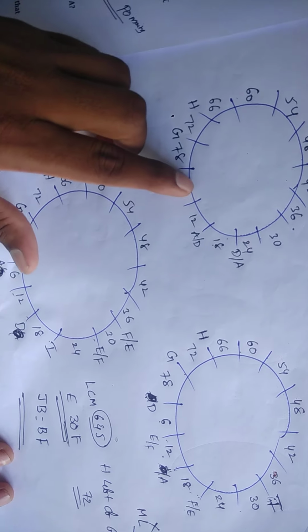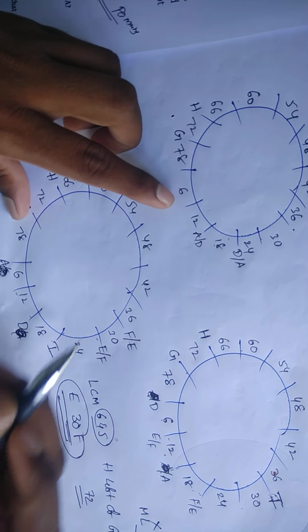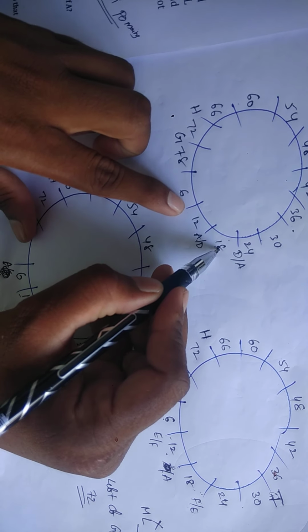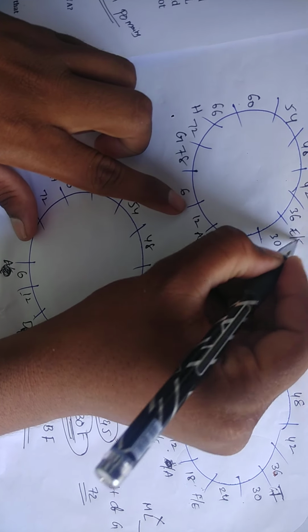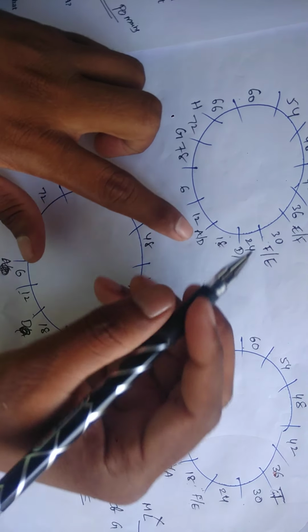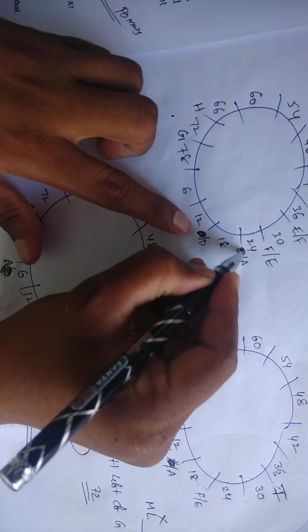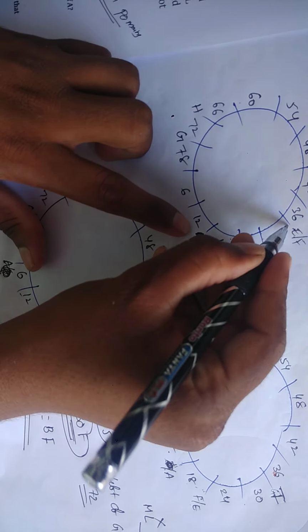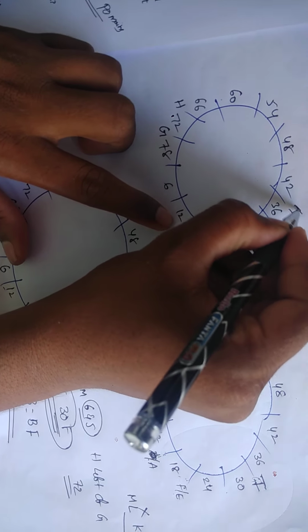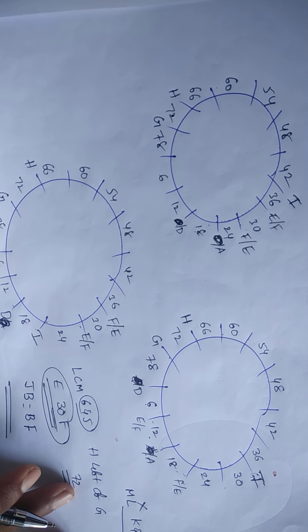Next, friends, check here. In this case, distance between E and F is 30. Distance between E and F is 30 means here 12, 18, no chance. Then this is the only possibility for F or E or E or F. Now, A is third left of D. If I will take here A, here third left, no chance. Then this one is for D, then this one is for A. Now, A is third left of I. Yes, leave it. Friends, these are the possibilities. Now, leave it. Next, come to next point.